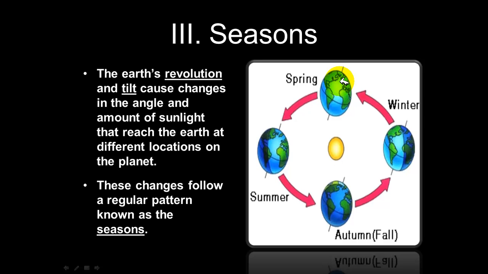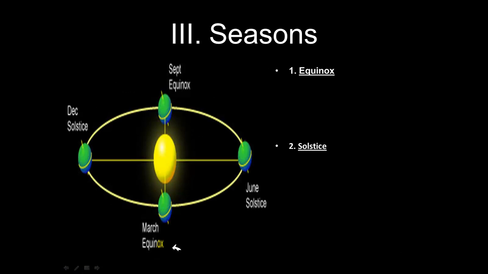And once again, this graphic, this illustration, represents where the Earth is in its orbit relative to the sun in the spring, where the Earth is in the summer, where we are in the fall, and the winter.